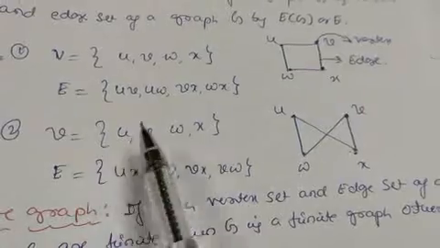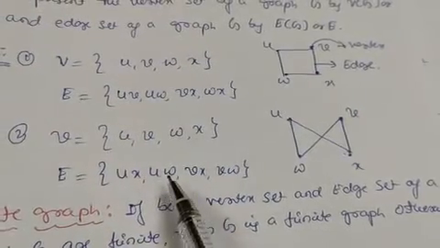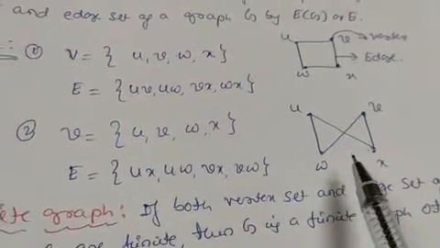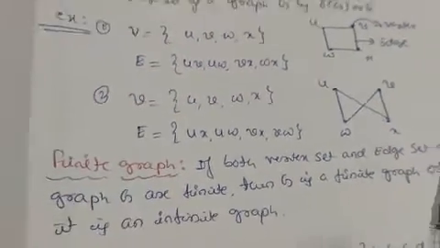Suppose we have the same graph, we can denote it like this also. With u, v, w, x, and the edges drawn like this. So in this way we can denote the graph.